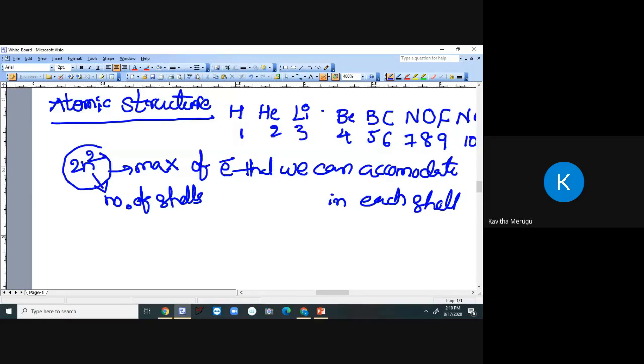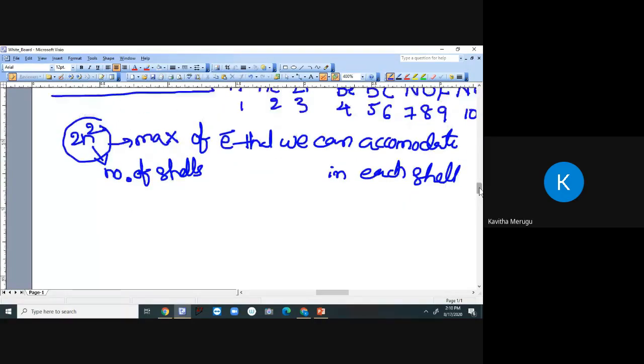Now let us take an example and see how to relate it. For example, let n equal 1. N equal to 1 means the number of shells is 1.